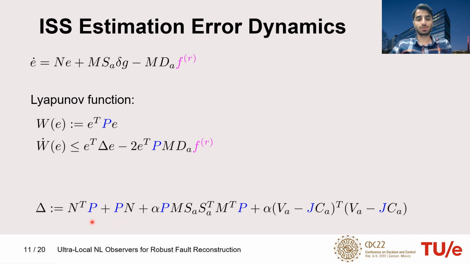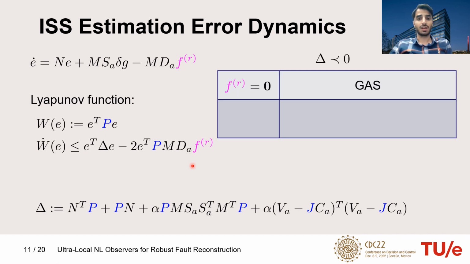These two terms correspond to the linear part, and these two terms correspond to the nonlinearity. So here, if we have delta negative definite and the fault model mismatch is 0, we have global asymptotic stability for E equal to 0.